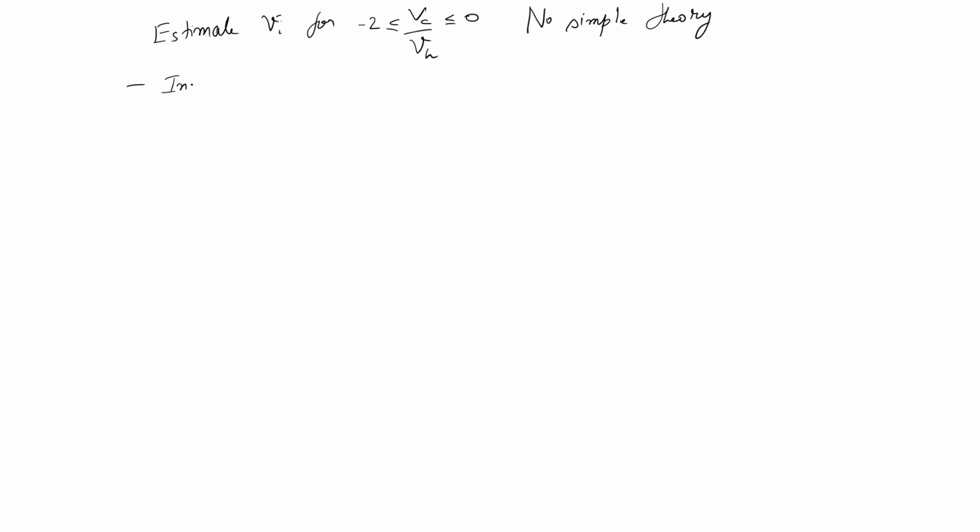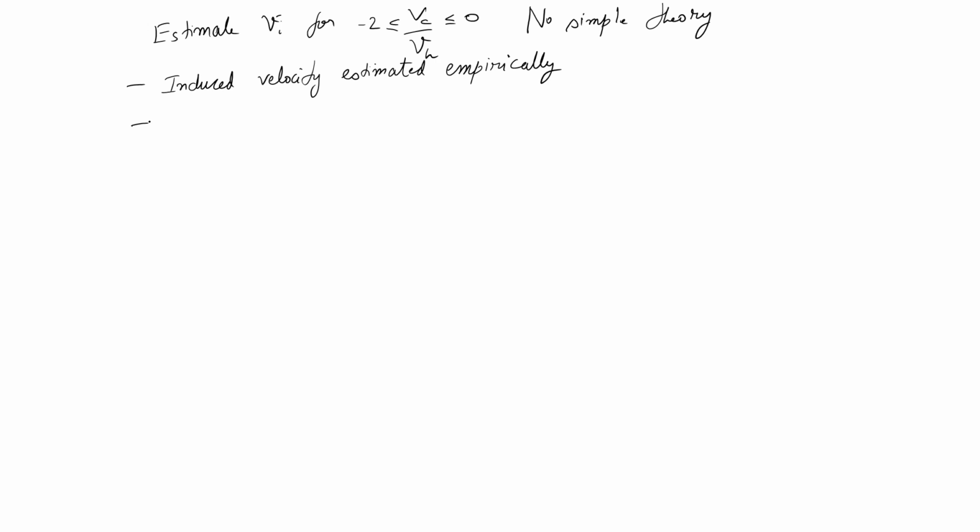So, I can only get induced velocity through experimental evidence. I will try to estimate this.